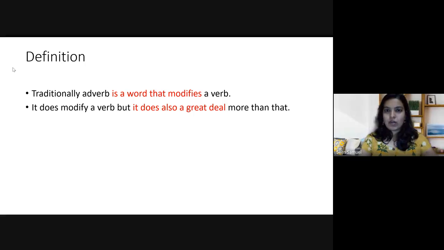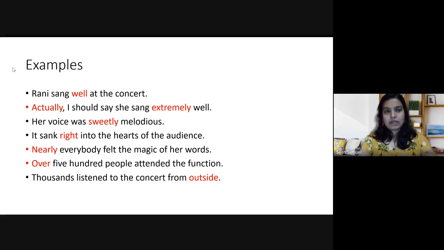So we will try to understand what we mean by doing more than simply modifying a verb. We will look into certain examples, and from these examples we will try to understand what exactly an adverb is all about. So these are the examples. I will read the examples once, then I will individually explain each and every sentence.